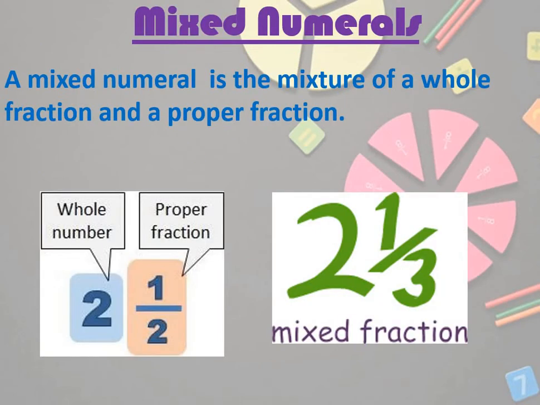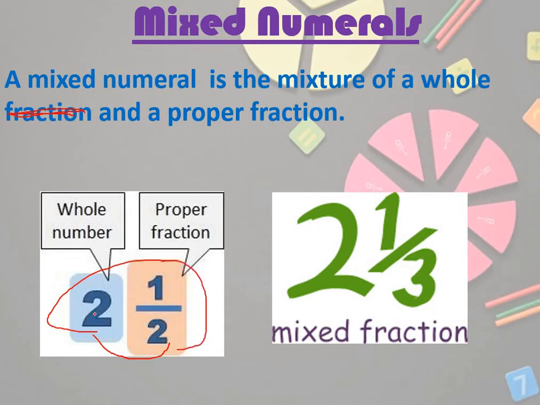Now what is a mixed numeral? A mixed numeral is a mixture of a whole and a proper fraction. You can cut the word fraction here. We don't require whole, we can't consider it a fraction. This word fraction should not be here. So a mixed numeral is the mixture of a whole and a proper fraction. So we write the mixed numeral in this way. As you studied in your decimal chapter, you will get to know from there. A mixed numeral we write in this way.